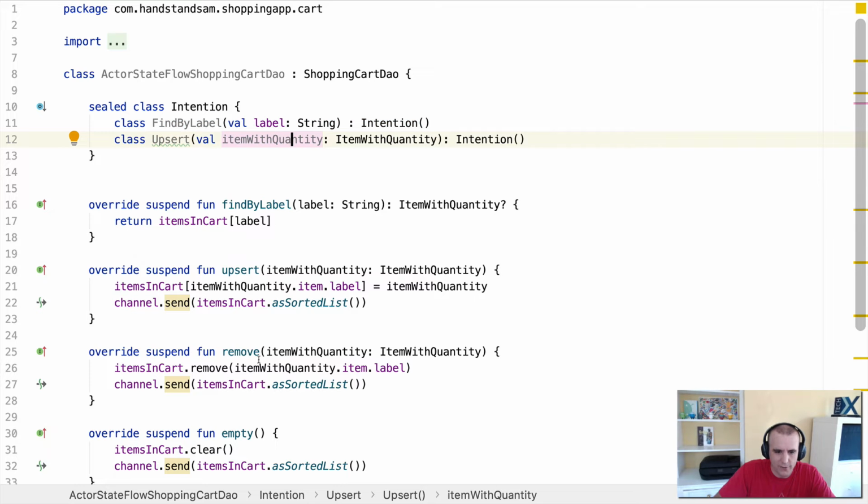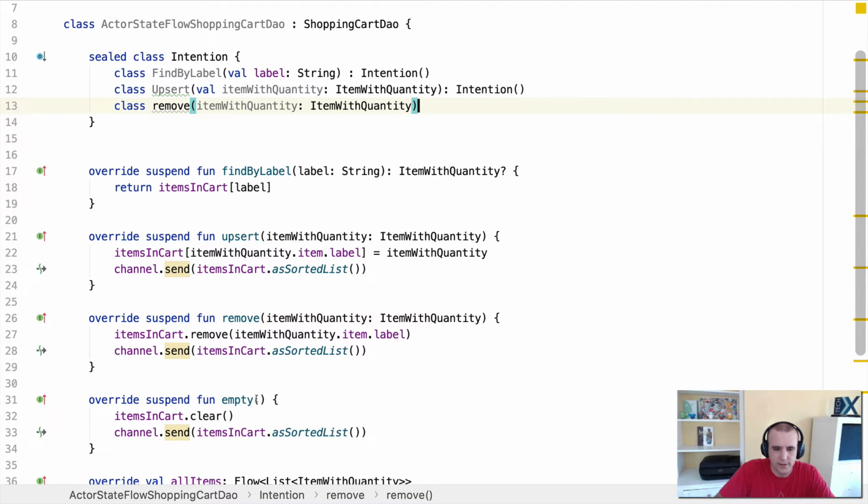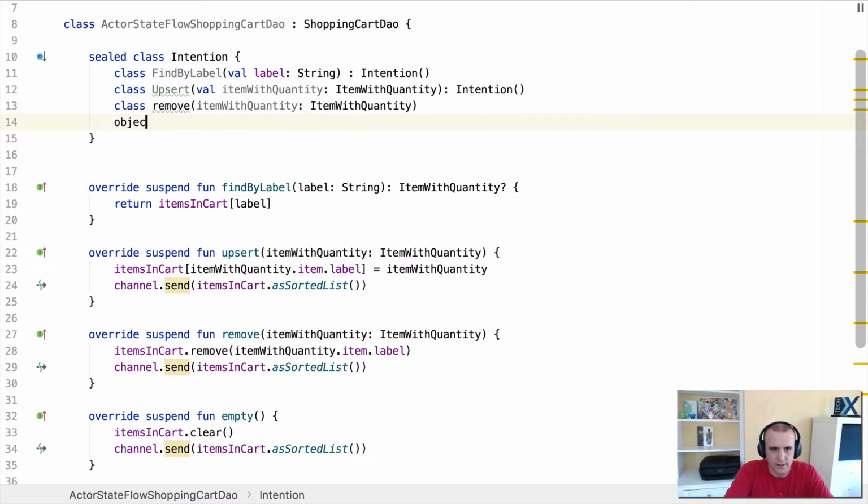So we'll keep going. We have remove and empty. So remove takes it. Actually, this is going to be super easy. We'll just do this. So Remove. I'm just going to do it this way. And then finally, we have Empty. And then we'll just do object extends, and this is going to extend Intention. All right, so Remove, let's finish cleaning that up a little bit.